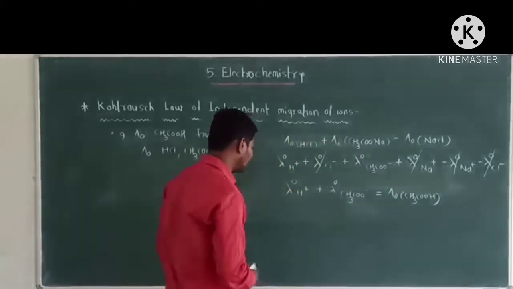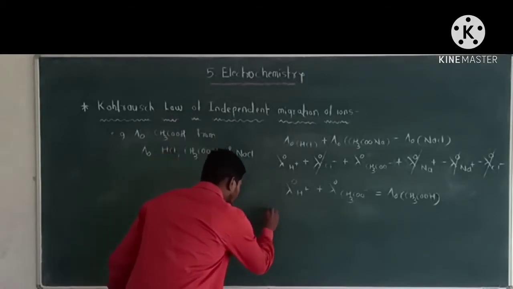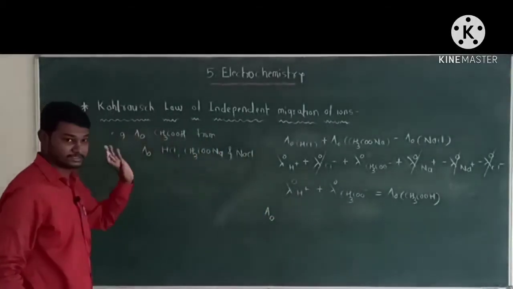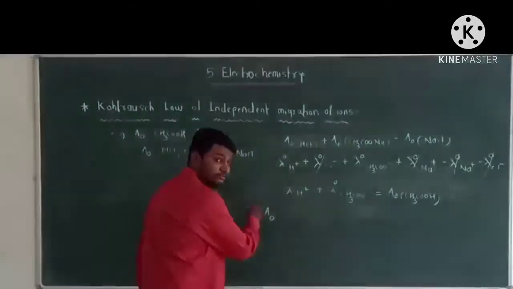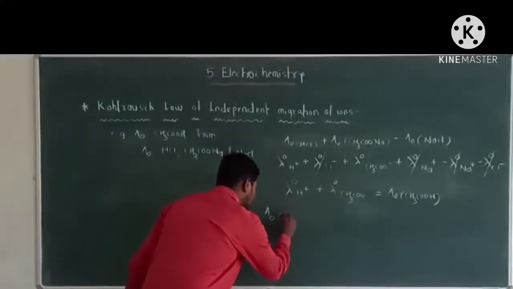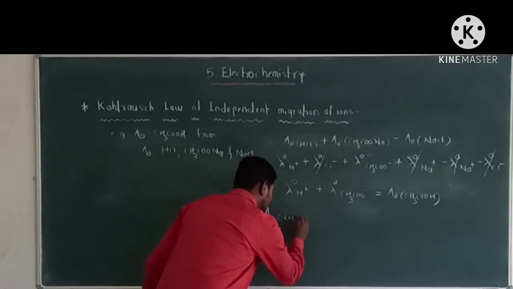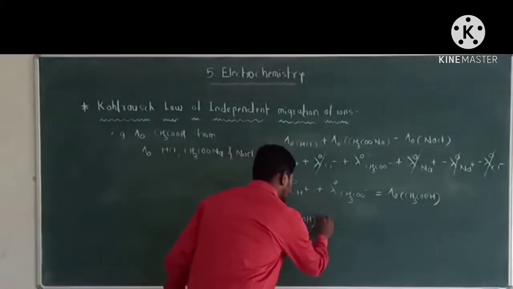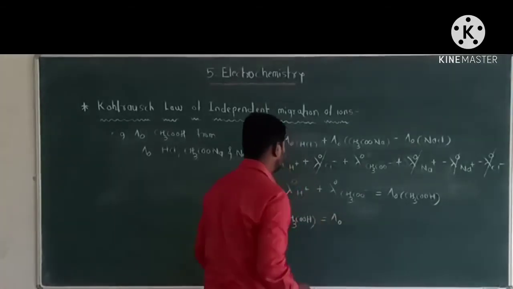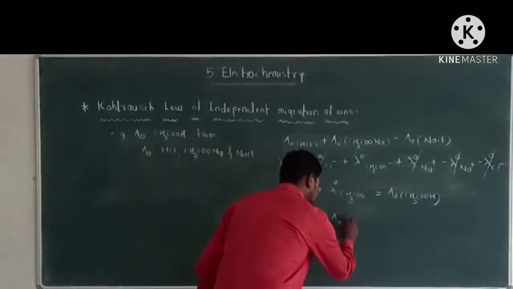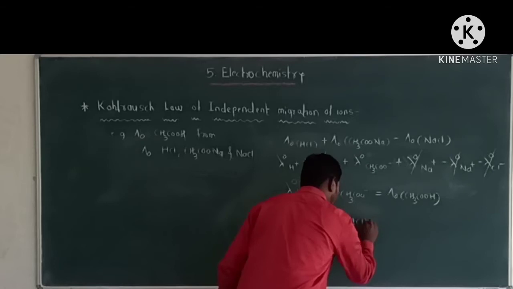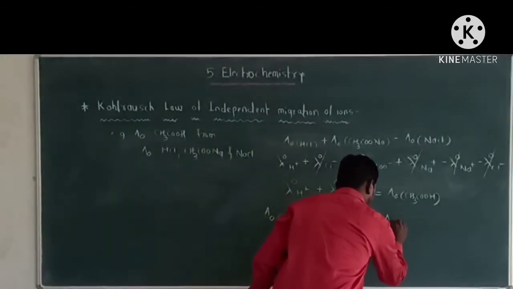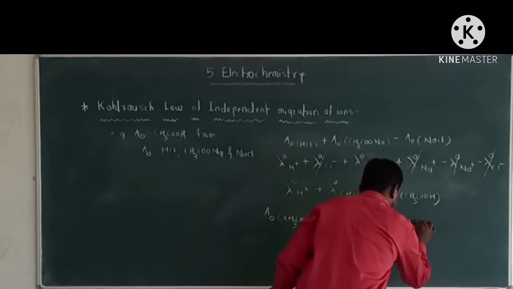Okay. Now, after that, calculate the lambda 0 value of acetic acid. The lambda 0, that is the molar conductivity of acetic acid at a 0 concentration, is equal to lambda 0 of HCl, the molar conductivity of HCl at a 0 concentration, plus the molar conductivity of